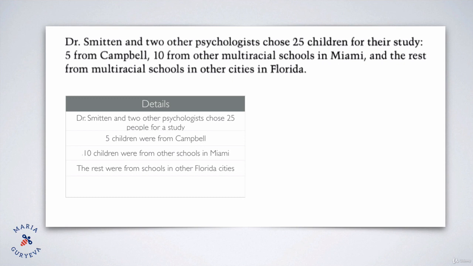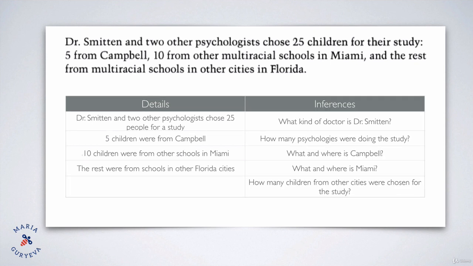These are the details. Now let's have a look at the inferences, so the conclusions that we can make from this sentence. This is going to be something that we did not read, but that is obvious, right? This is an obvious conclusion, so we can conclude it very easily. This is called inferences. So let's have a look. What kind of doctor is Dr. Smitten? See, this is not written in the text. We don't see the information that Dr. Smitten is this kind of doctor. But it's easy to guess for us, right?